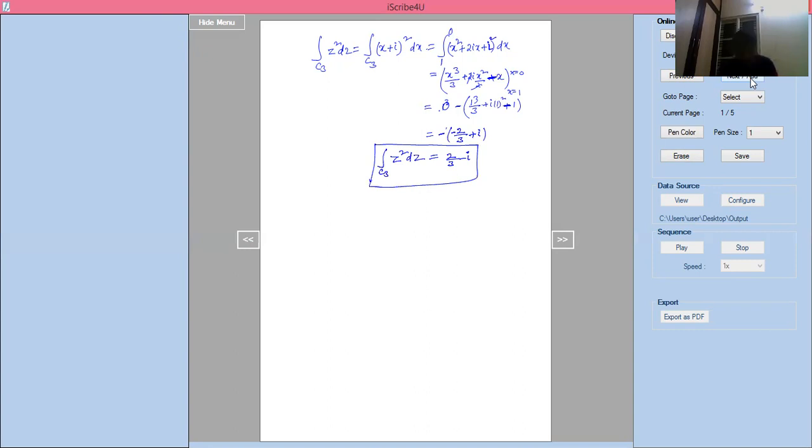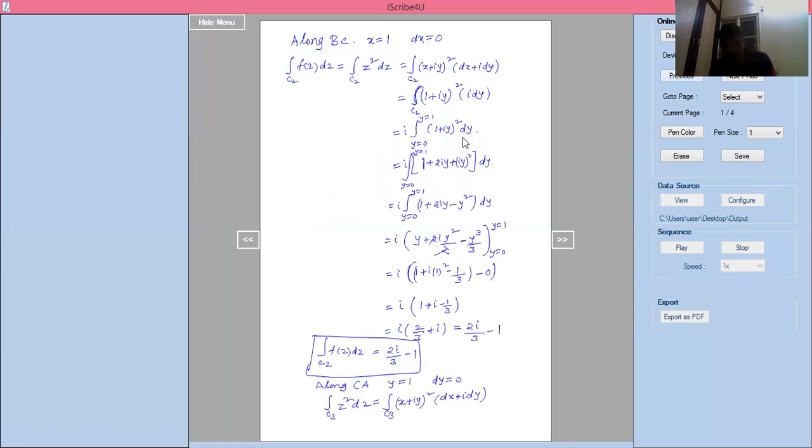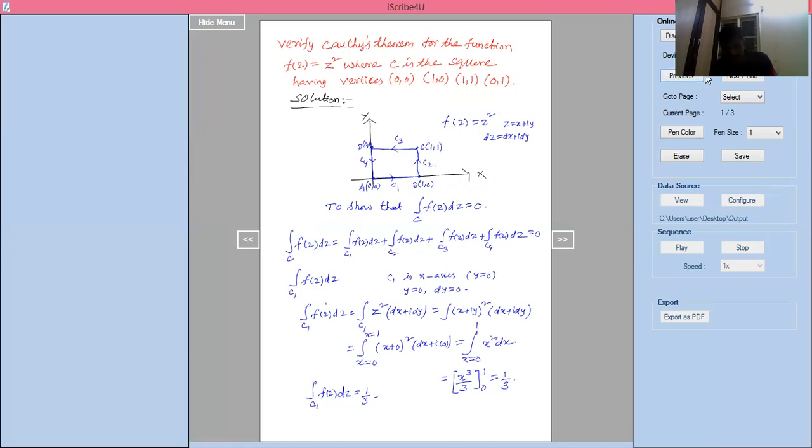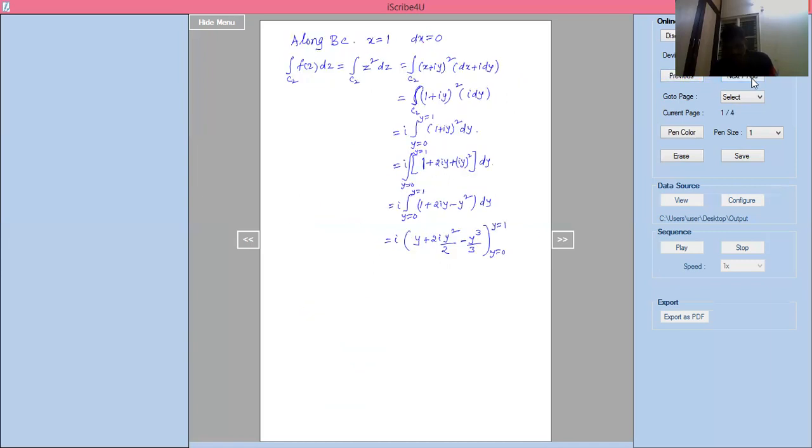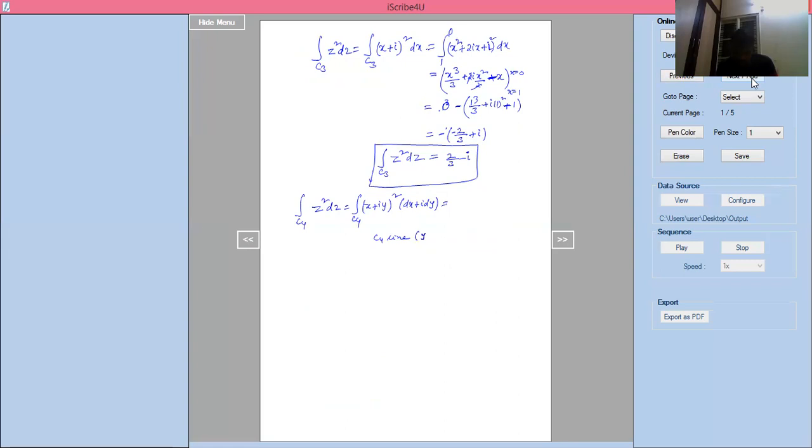Next, C4. Integration of C4 into z square into dz equal to, z square is nothing but x plus iy whole square into dx plus i dy. Now, here along C4, C4 is nothing but the C4 line. What is that C4 line? If you see the graph, C4 is nothing but the y-axis. Y-axis is nothing but x equal to 0. C4, y-axis, x equal to 0.